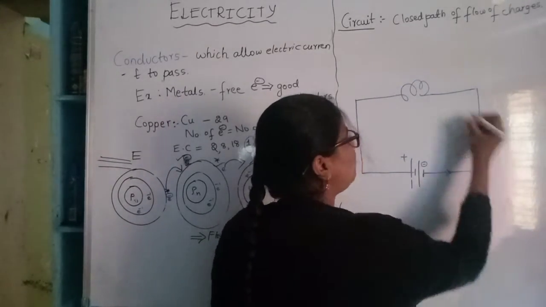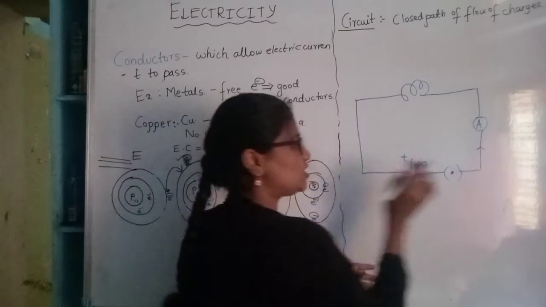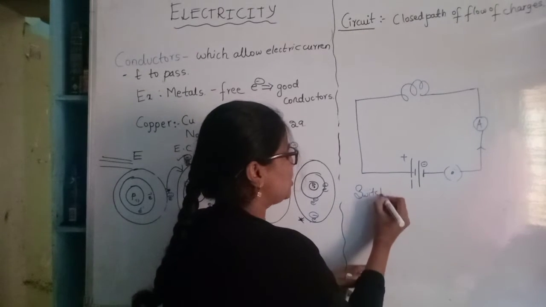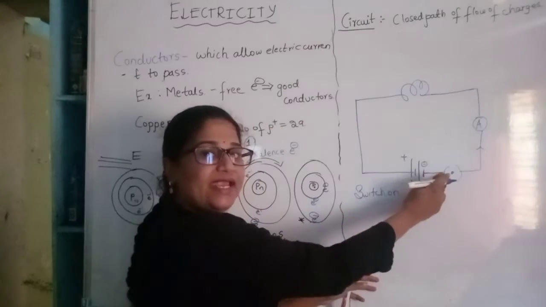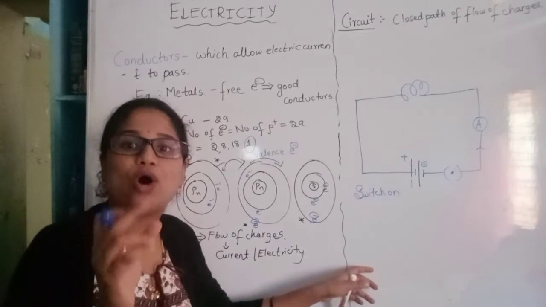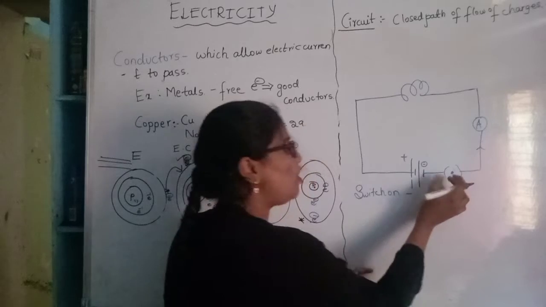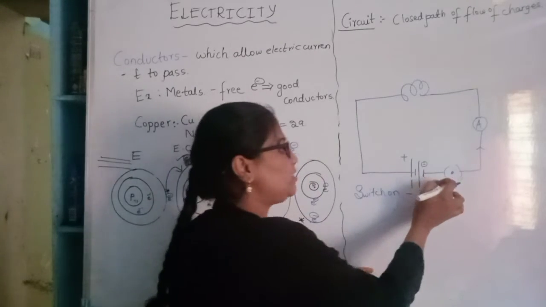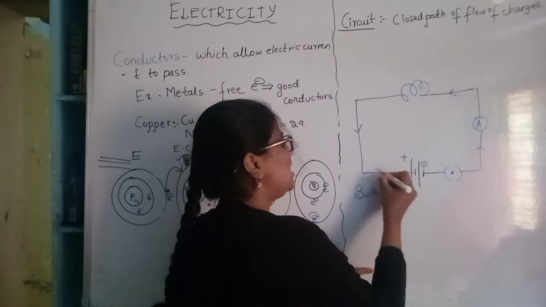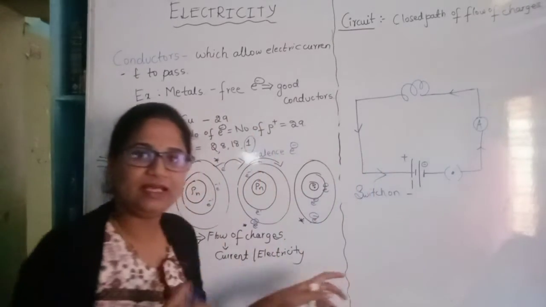Here we will have the switch. Okay, this is a switch. The symbol, the bracket with a dot, indicates the switch is on. So when the switch is on, the flow of electrons will be there. The electrons will start to move from negative terminal to positive terminal.